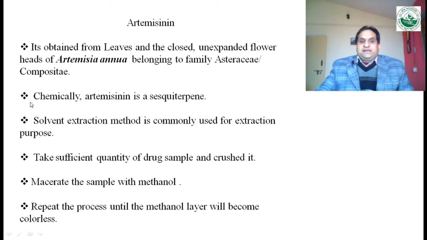Chemically it is a sesquiterpene. Now this term sesquiterpene means it consists of 3 isoprene units. If you see the structure of artemisinin, you will find that it consists of 3 isoprene units.